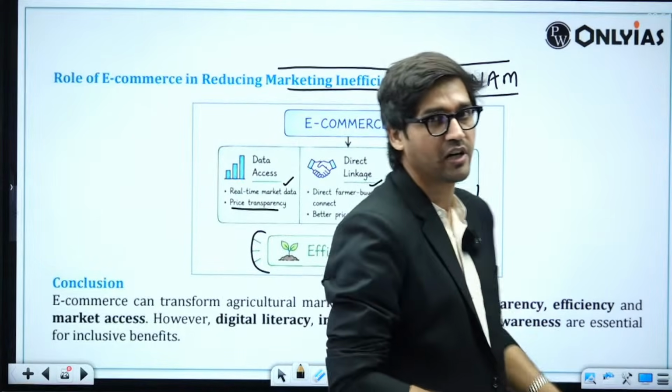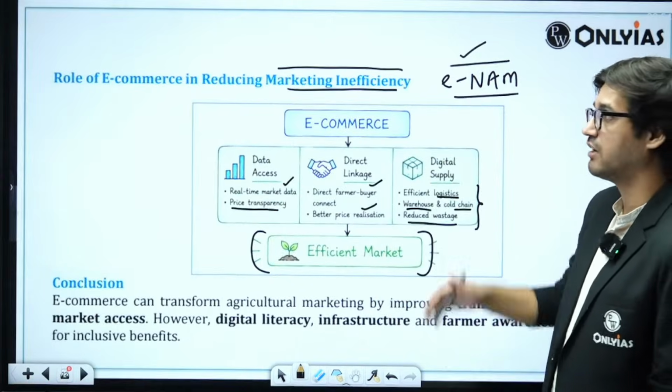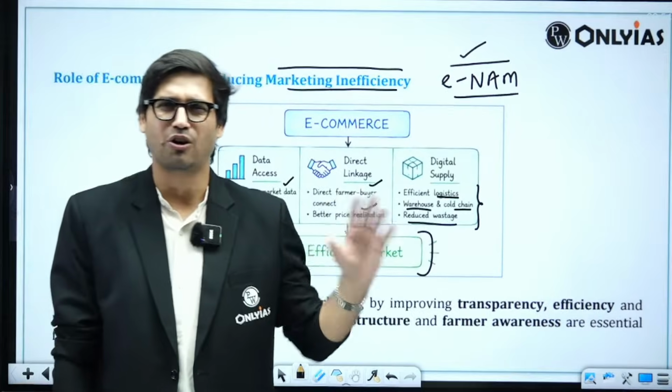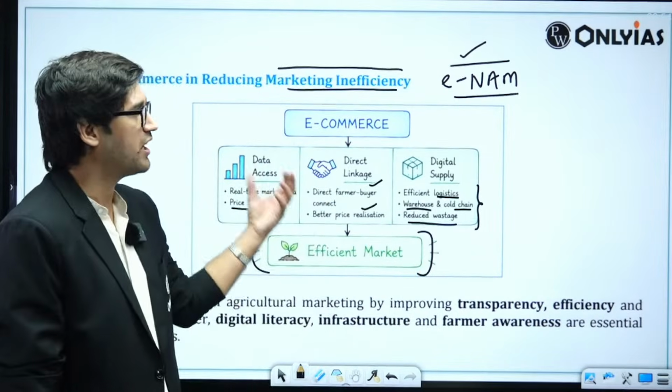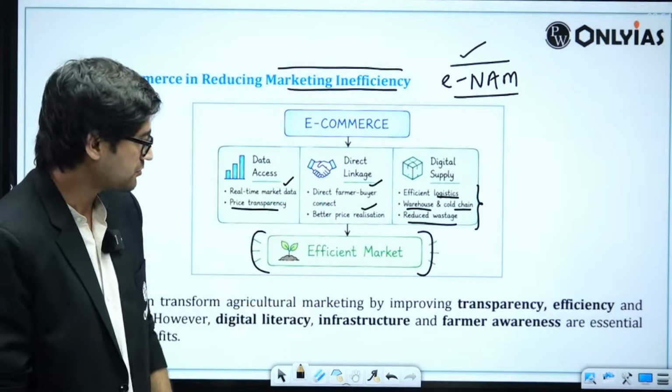Throw in an example here because the government already has electronic national agricultural market. Why not use that example here itself? It's a 10 marker, so not a lot of luxury, right? You cannot explain everything here. You can highlight these in blocks.